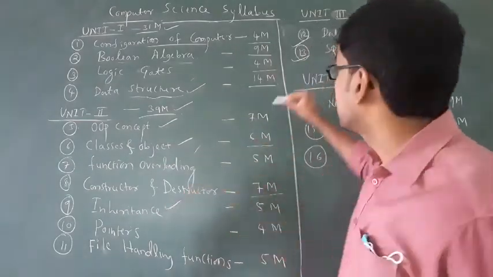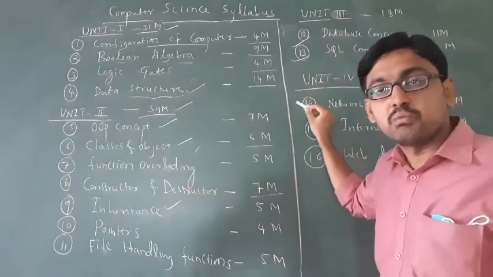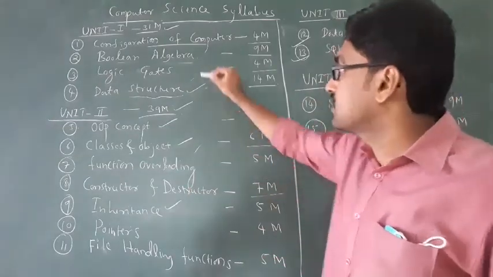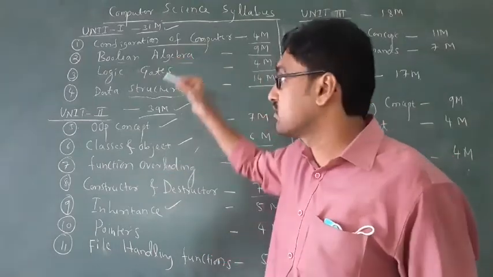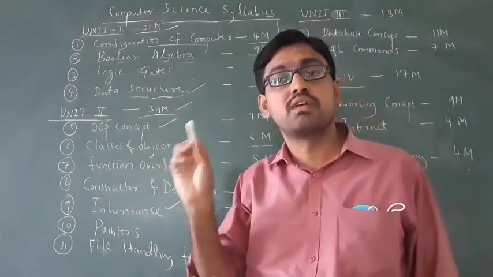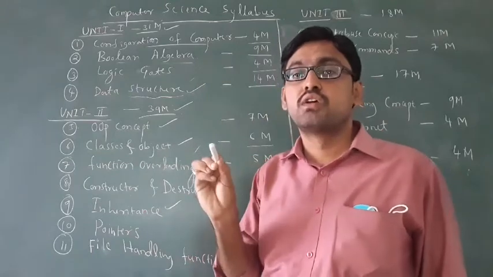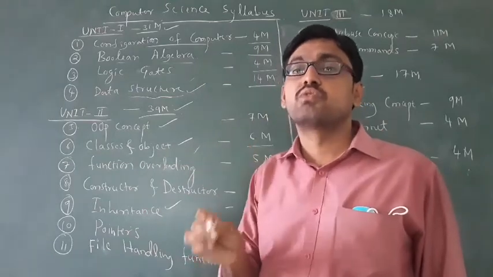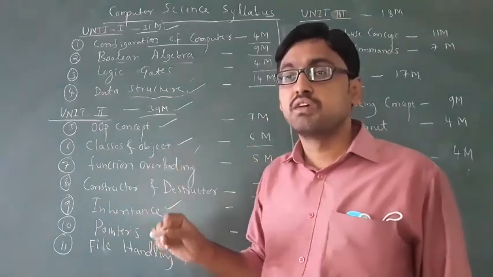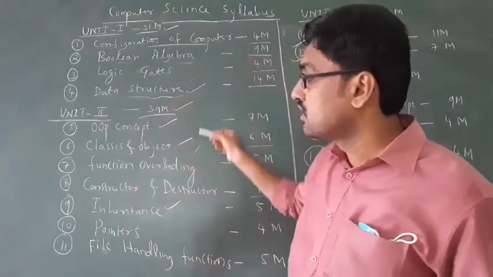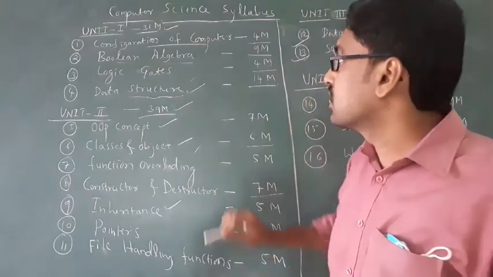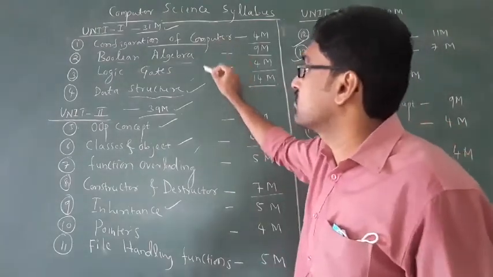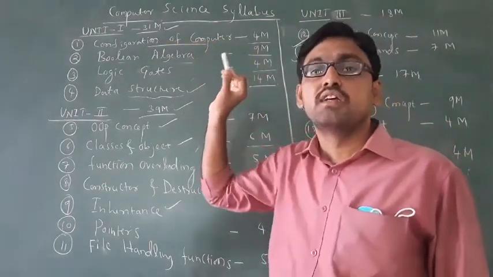Almost all of these chapters, there are chances of skipping, but I will start with the first chapter. From tomorrow I will start from the first chapter. I am sending notes also, and I am sending videos. You have to write the notes, then watch the video. If you have any doubts you can ask me. This is about your syllabus. It is a very easy syllabus. If you do these 4 chapters you get 31 marks very easily.